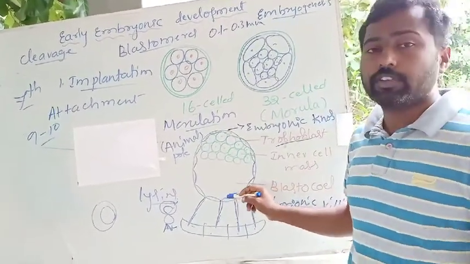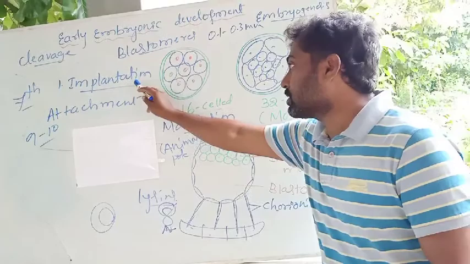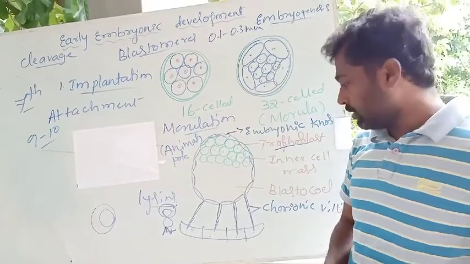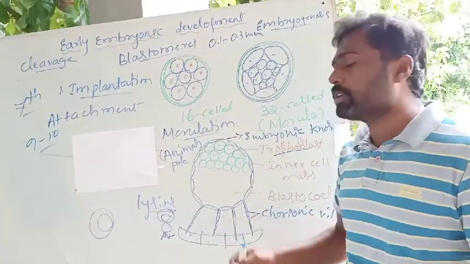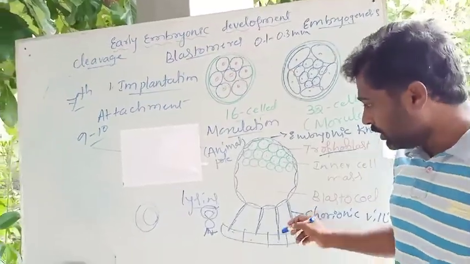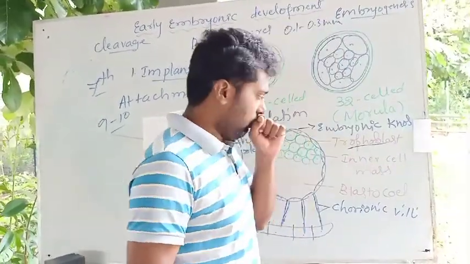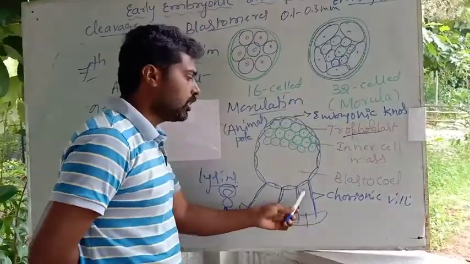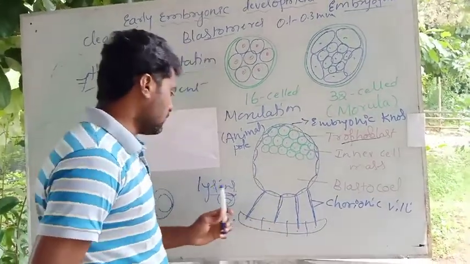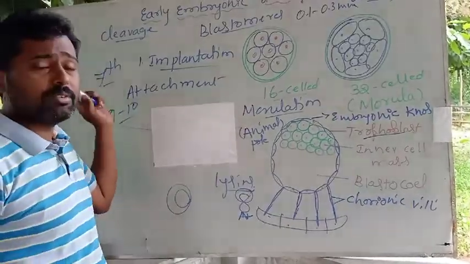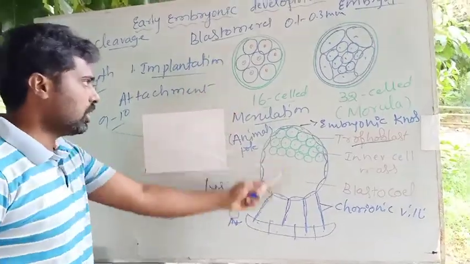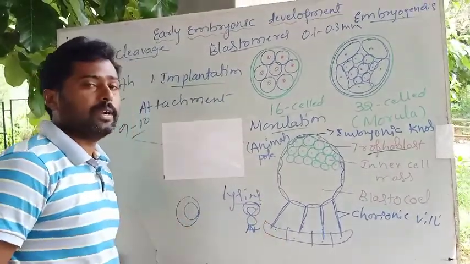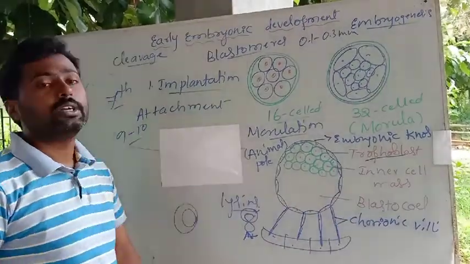So after the formation of the blastocyst, the next process is implantation, where the blastocyst attaches to the endometrium of the uterus by means of structures called chorionic villi, and that takes place nearly about the 7th day of fertilization. The overall process up to implantation takes about 9 to 10 days.